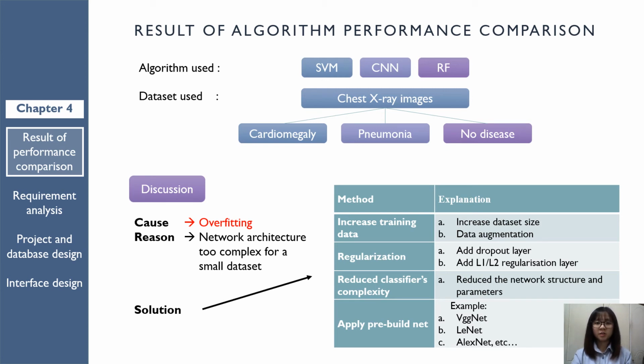The table shows the methods for solving overfitting. They are increasing training data, doing regularization, reducing classifier complexity, and applying a pre-built CNN-net.